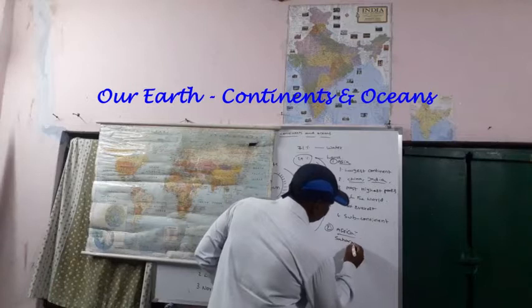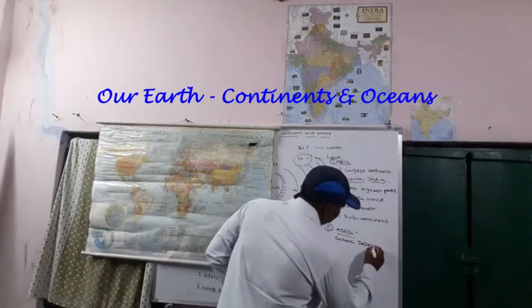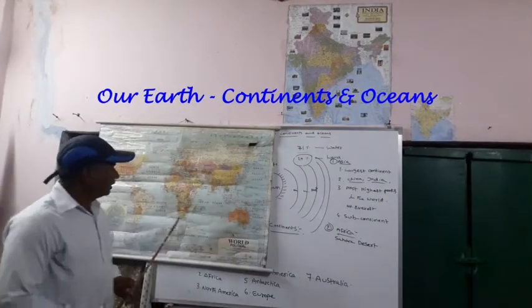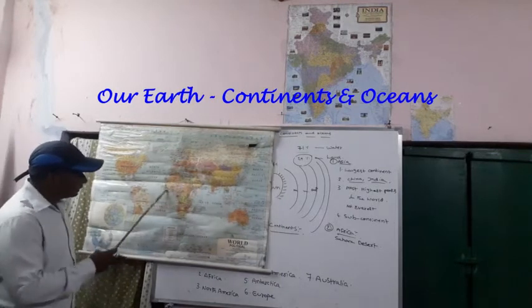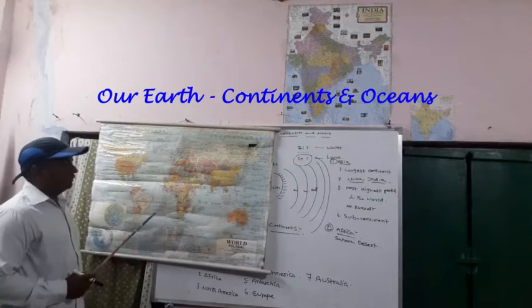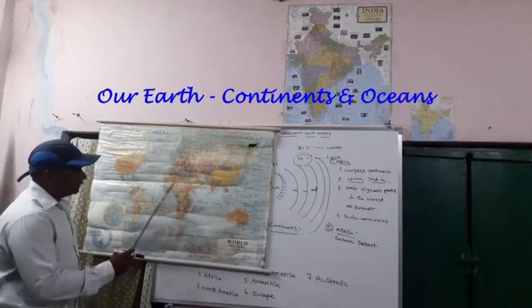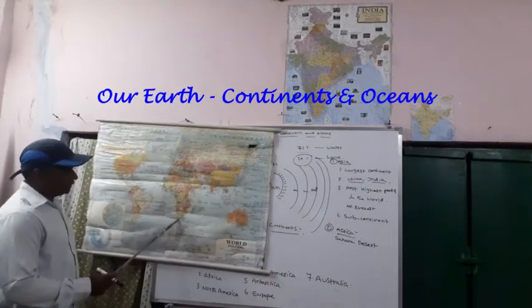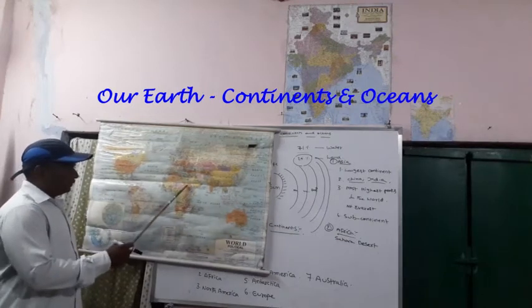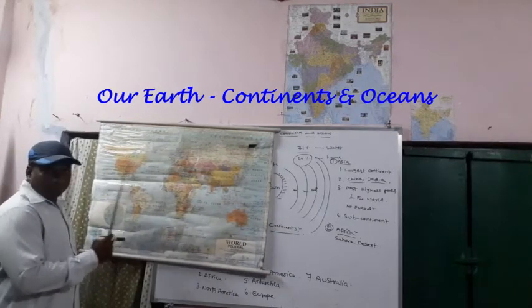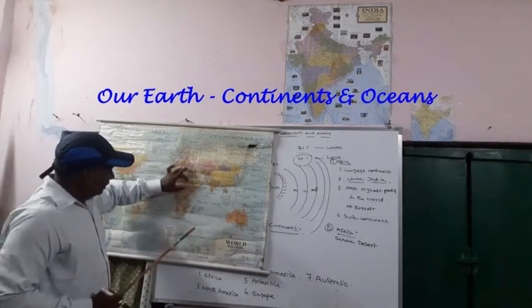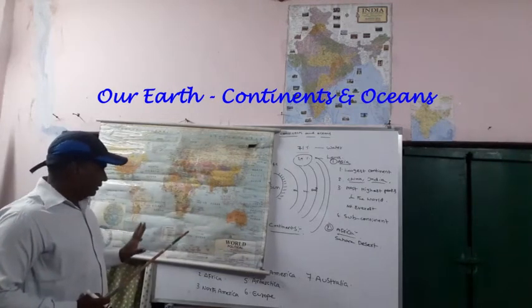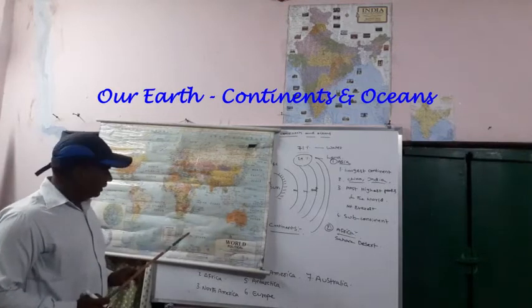Where is the Sahara Desert located? In Africa. This is the African continent, so this is the west part, this is the north part, this is the east part, this is the south part. In the west and north, this whole area is covered by the Sahara Desert. So the Sahara Desert is located in the African continent.